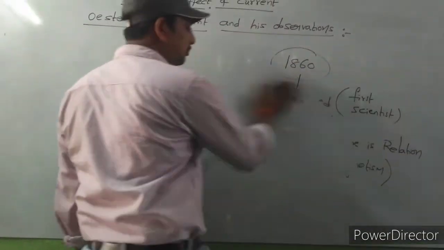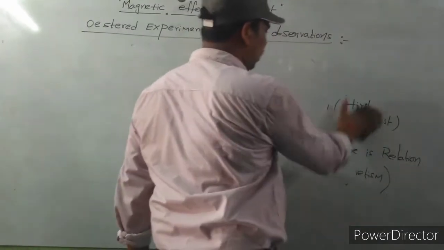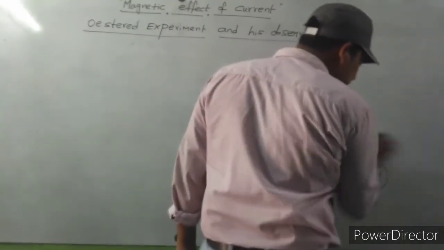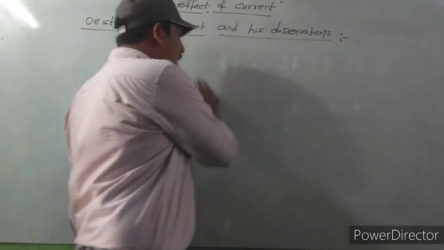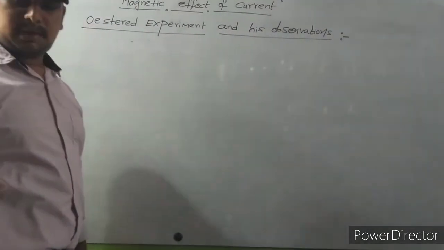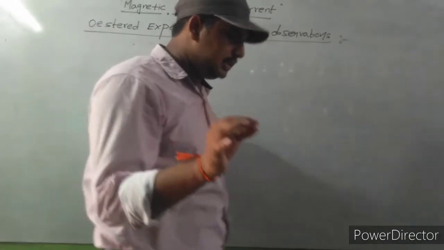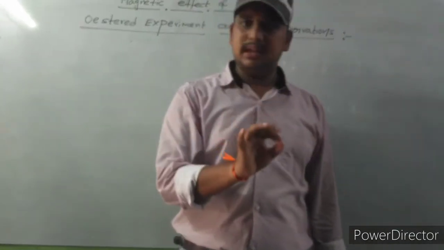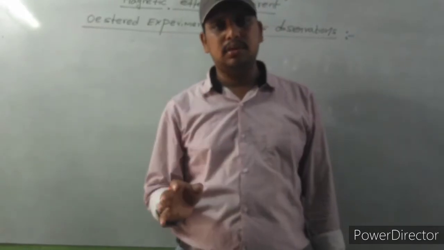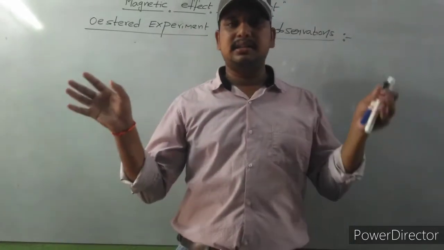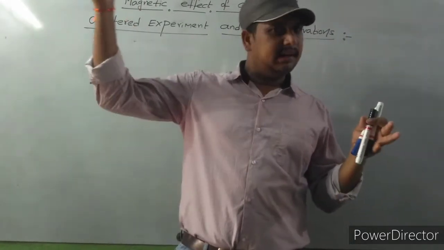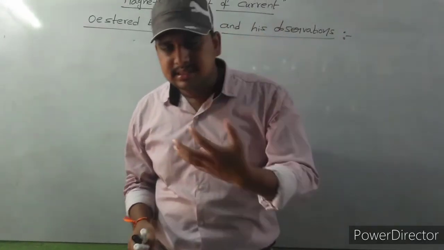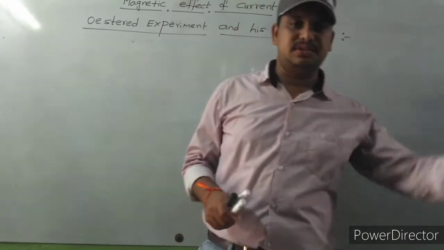This is just the introductory part. If you want to write, you can; otherwise, it's not needed. What we got from this introduction is simple. Only two points are important here. Before the 18th century, we didn't have an idea that there is a relation between electricity and magnetism. Electricity is a different concept, magnetism is a different concept. Everyone thought like this before the 18th century.